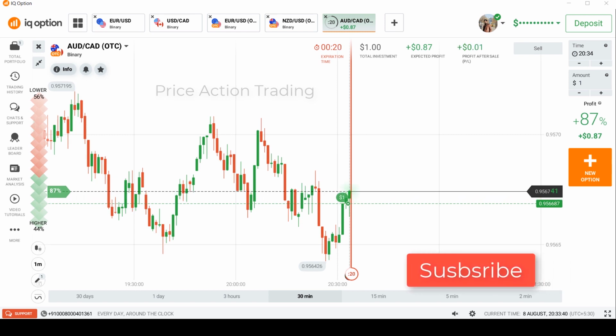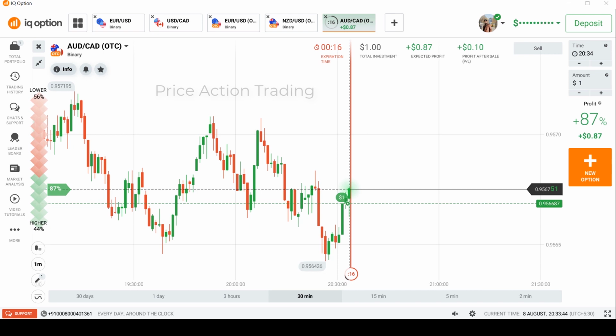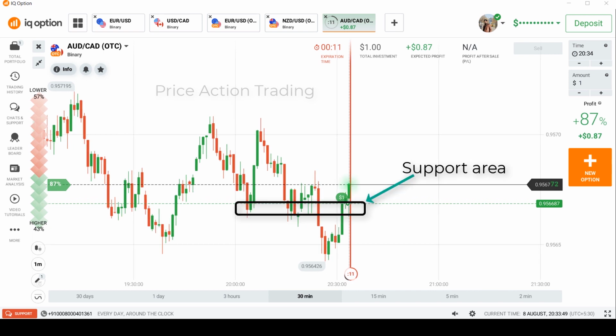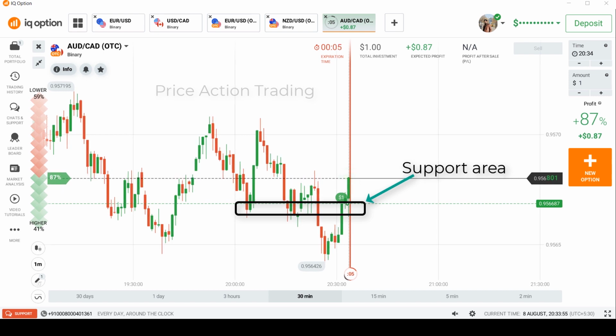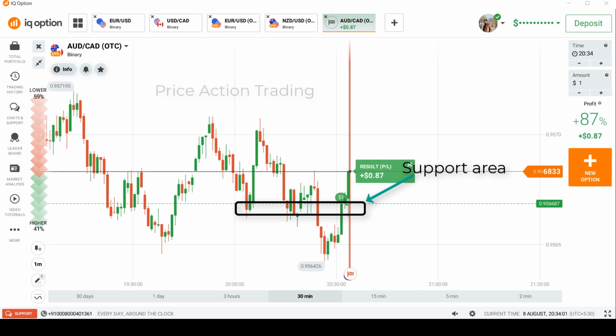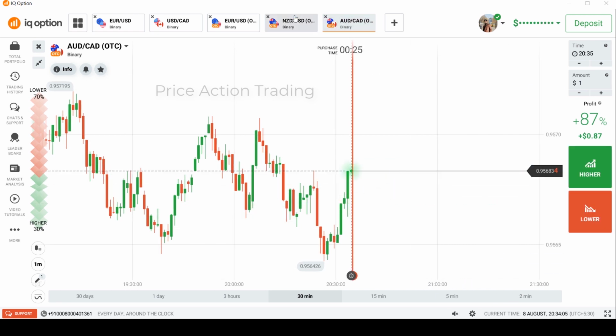You can see the buyers' rejection in this candle. The buyers are still active there, and I'll quickly tell you that the support was also there and the support was sustained by this small candle. Now the buyers have rejected from that support and pushed the candle up, so it is going to be a win for us. Yeah, it's a win for us. Let's do some more trades.